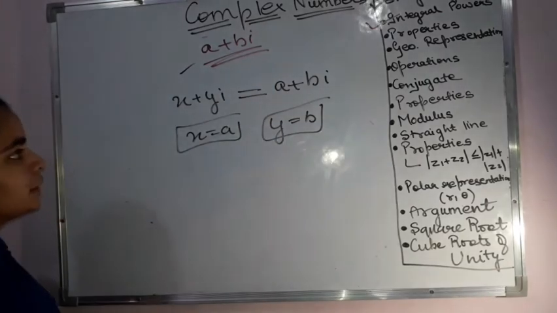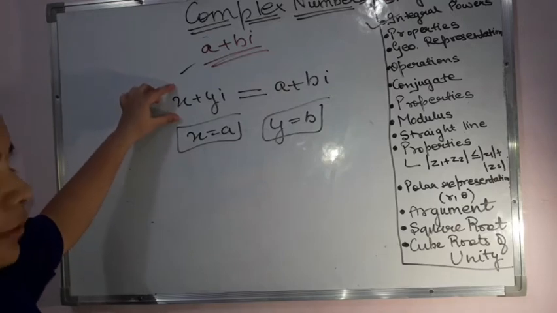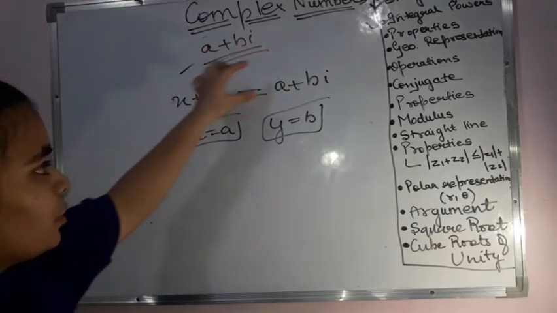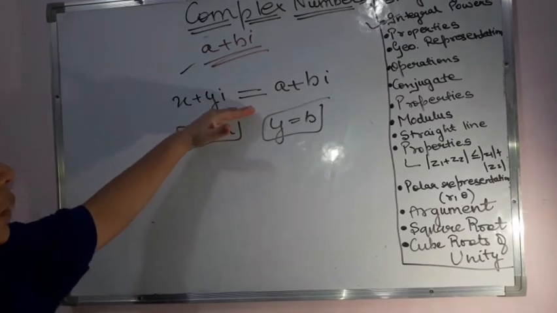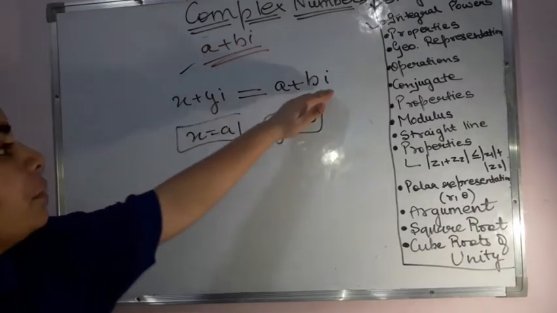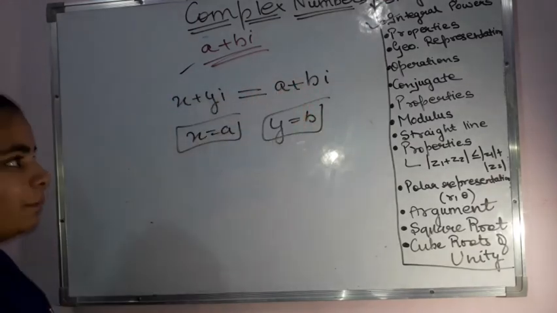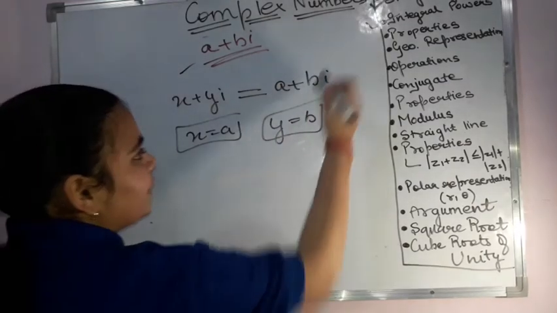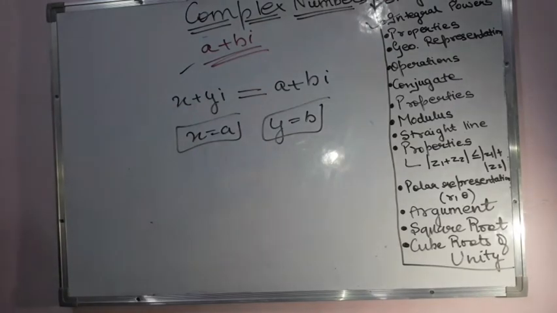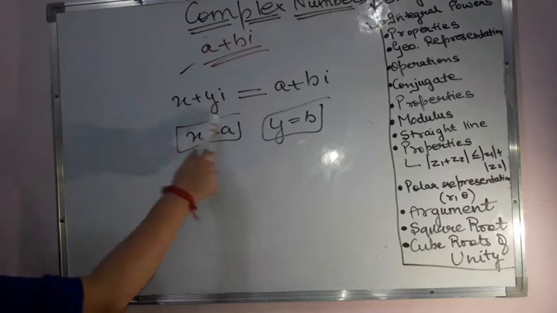And please mind it, here the x value, which is the real number, has to become equal to the real number part that is there, and the imaginary number, the one which is connected with the I value, has to become equal to b, otherwise these two complex numbers will not be equal. So the sequence has to be kept in mind, that first we write the real number and then the imaginary number. Otherwise, if you get confused with it, then there may be problems in solving. So you will be getting questions based on it.